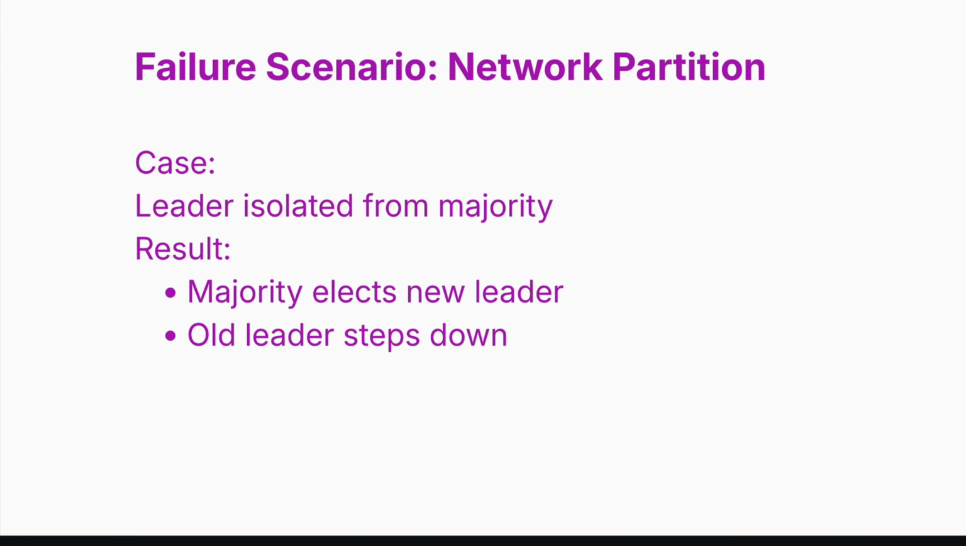Now, we can also talk about the network partition scenario. Let's say we have 5 nodes. Now, the leader becomes isolated with 1 follower. That's only 2 nodes. The other 3 nodes form a majority. The majority group elects a new leader. The isolated leader can't form a majority, so it can't continue leading. When the network heals, it steps down automatically.